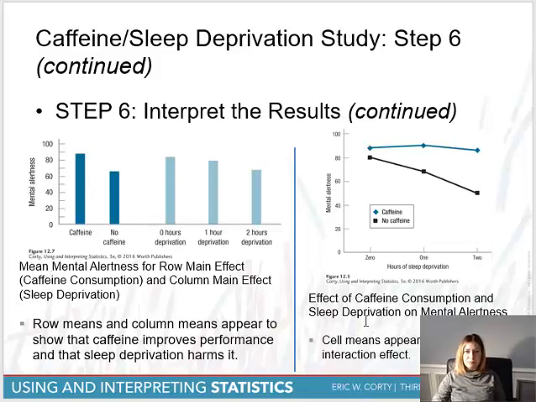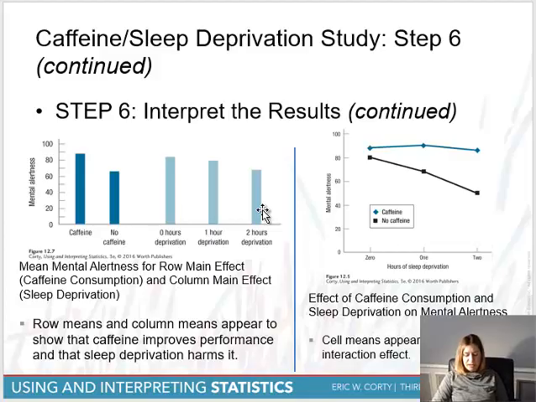So if we were doing 2 independent studies looking at the effect of caffeine alone and the effect of deprivation alone, we could do 2 bar graphs like that. That's just fine. So we see an effect of caffeine, right? Caffeine improves mental alertness. We kind of see an effect of deprivation. At 2 hours deprived, you see a slight decrease, right?